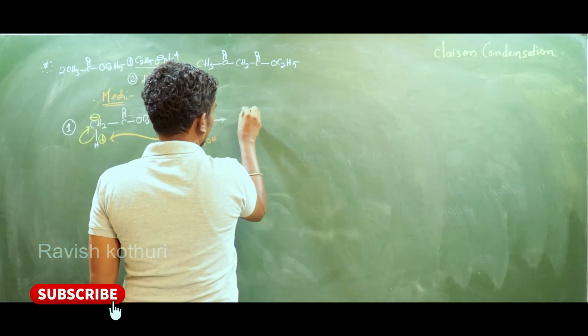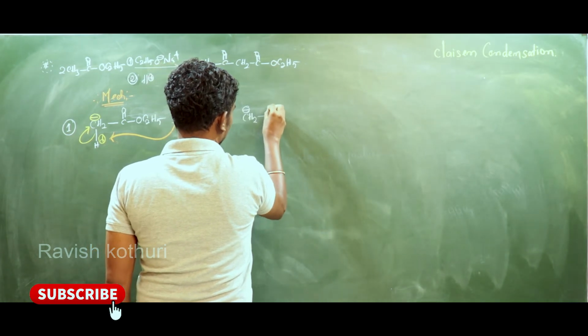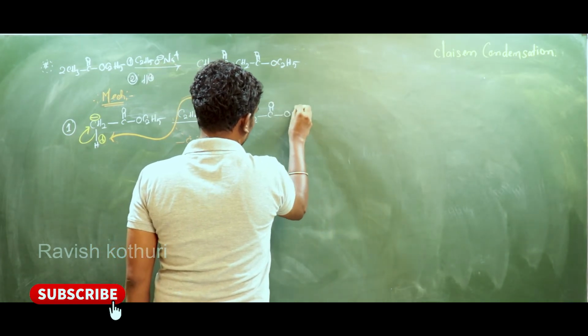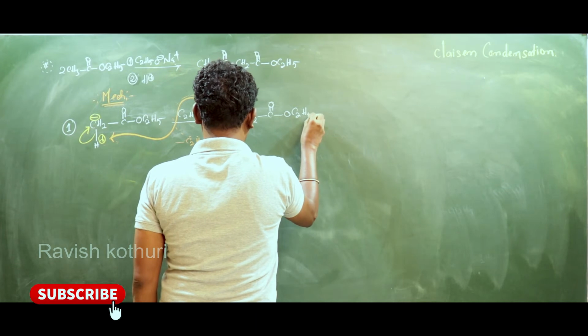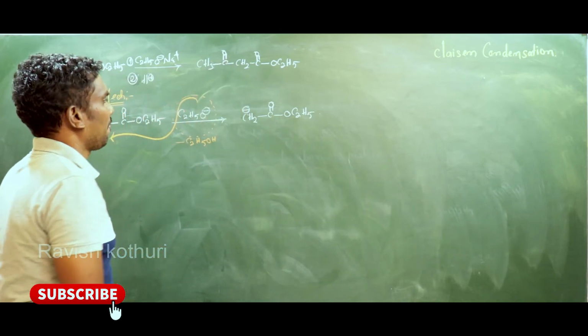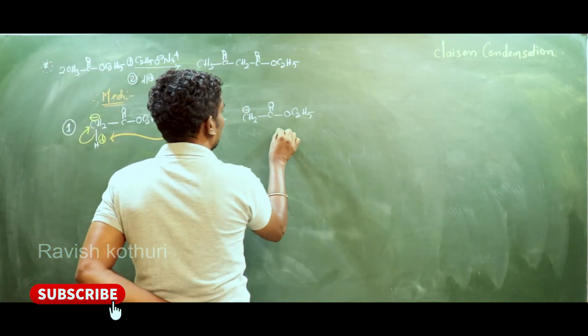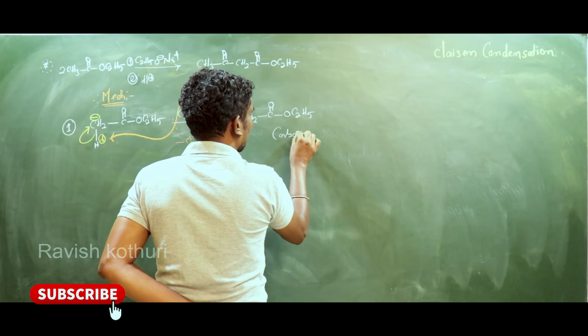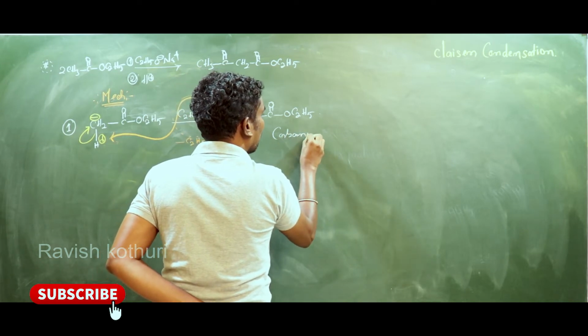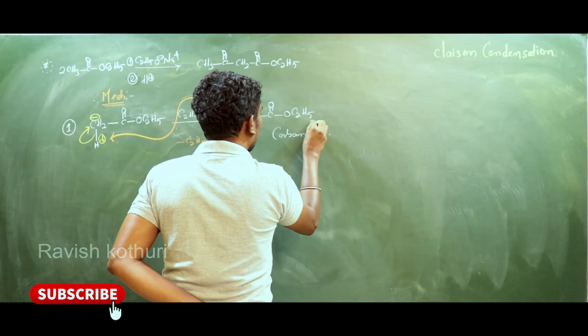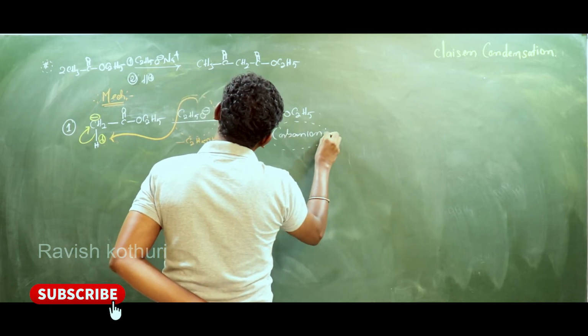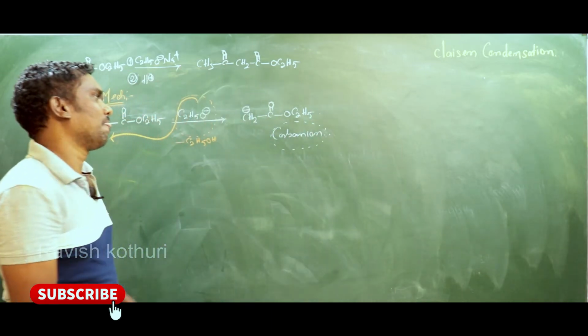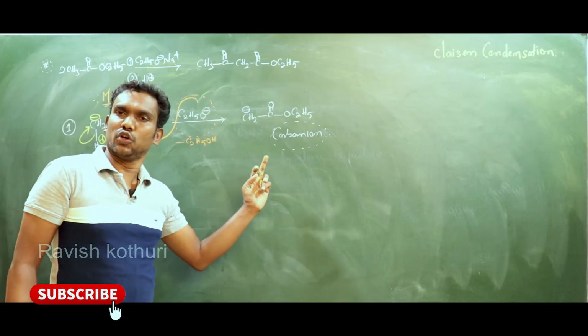CH2⁻ C double bond O C2H5. This is a carbanion. It is a very, very powerful nucleophile, my dears.